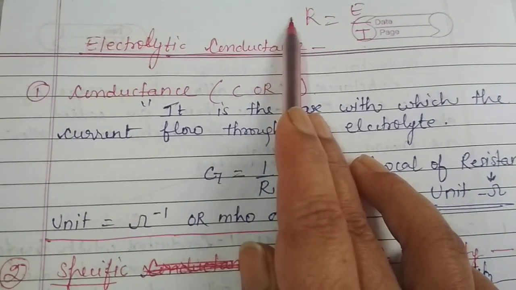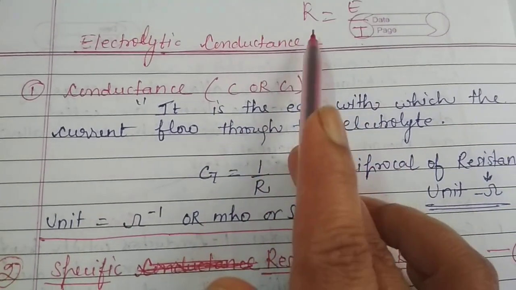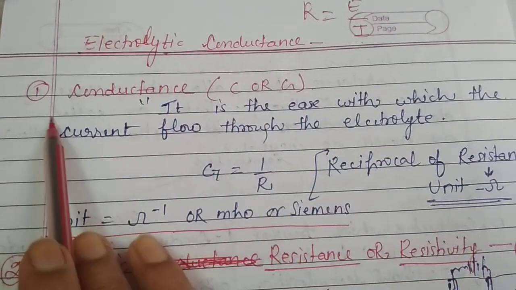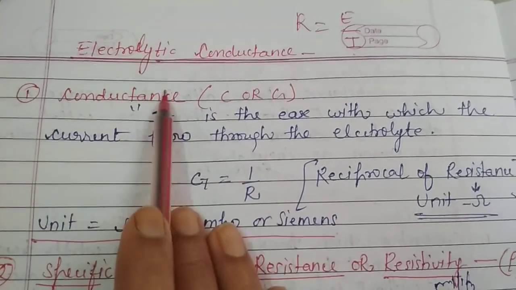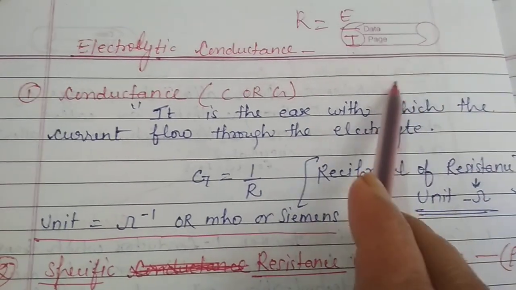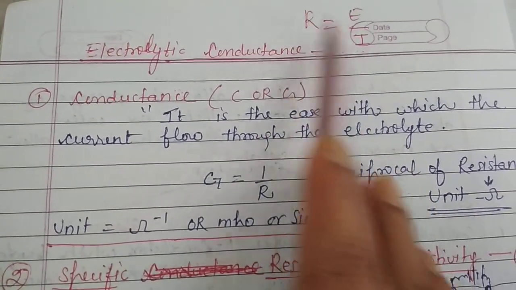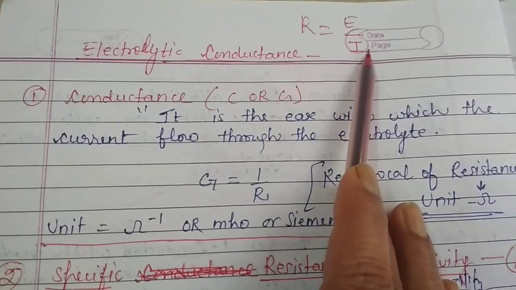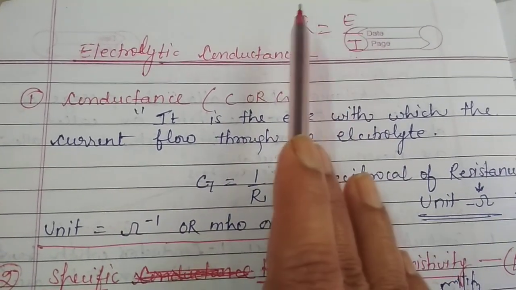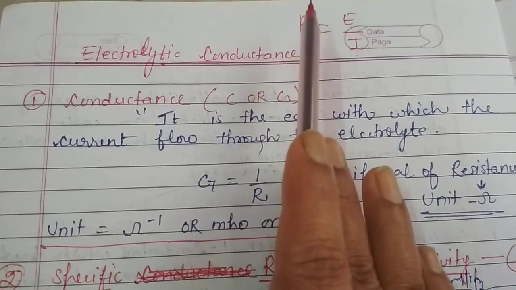Or we may say the less the resistance, the more would be the current flow. So now we can see what is the conductance. We know the conductance is the ease of flow of current. And if we have seen that both of them are having the inverse relationship, so we can also say that conductance is also reciprocal to the resistance.